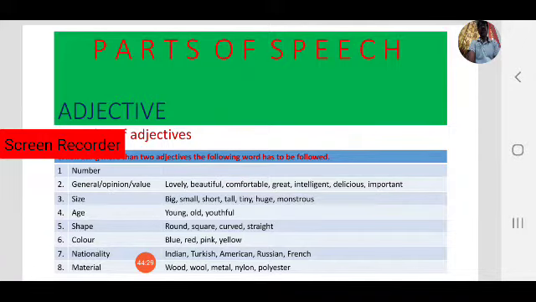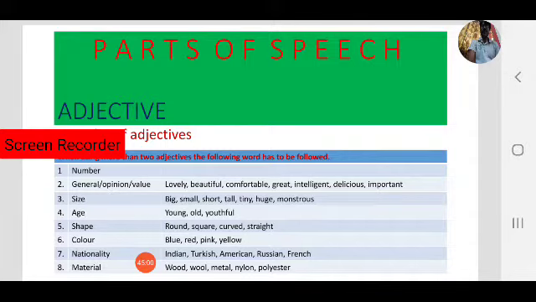So what is the order to be used? Note down the adjectives. What are the adjectives? Different types of numbers are there. In number we can use ordinal numbers or cardinal numbers, or many, few, a few, like that. So first we use number. Next, general, opinion or value. Next, size. After size, you have to mention age.